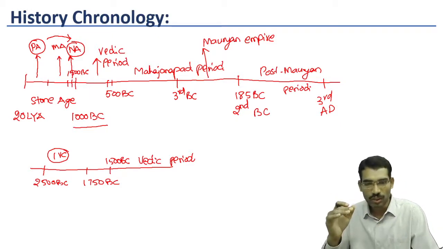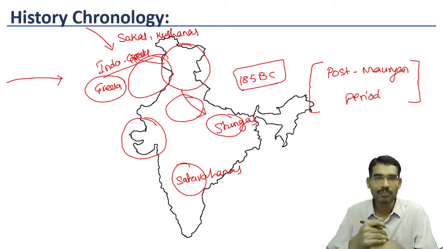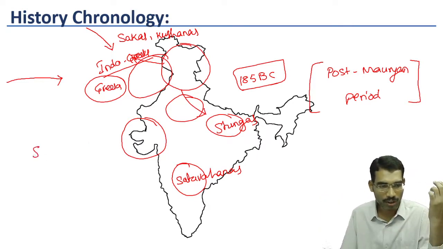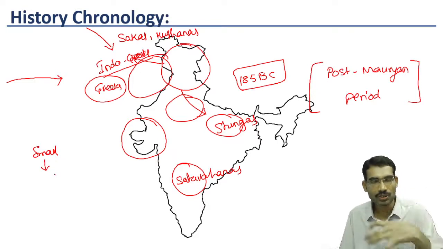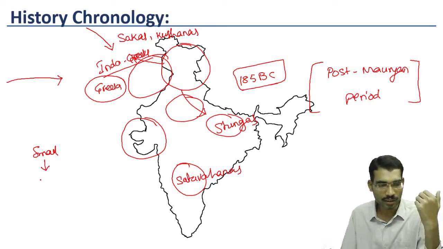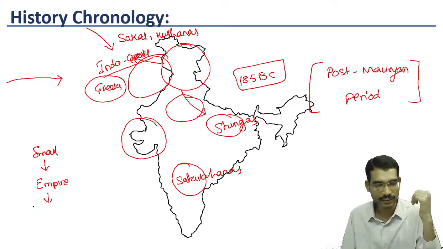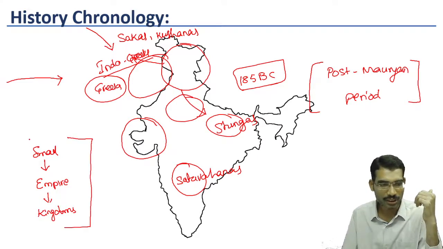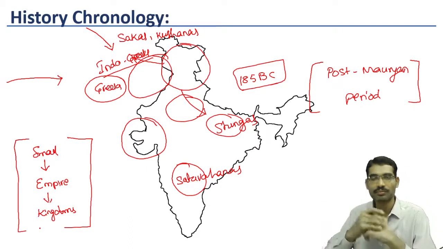So now you will see this kind of development once again. First initially small kingdoms, then small kingdoms were captured by a large kingdom and it emerged as empire. Once again this empire declines, now new kingdoms emerge. This is repetition in our entire Indian history.